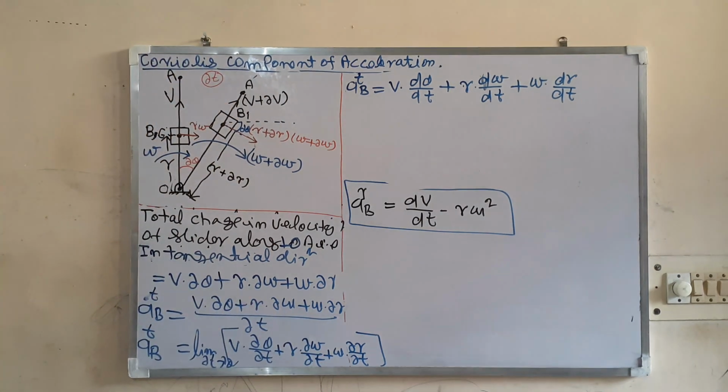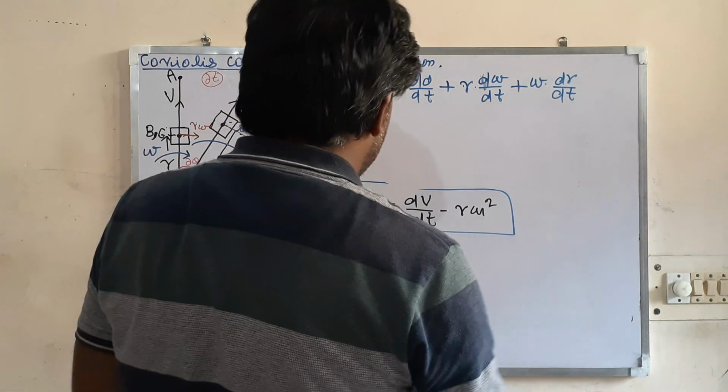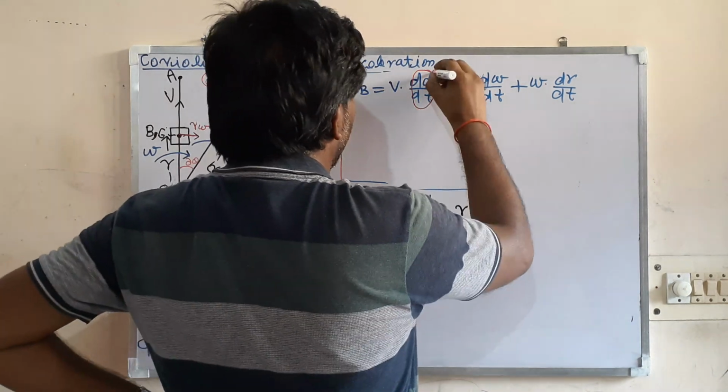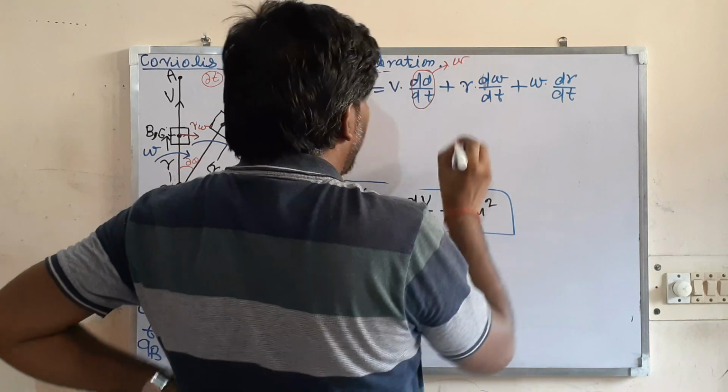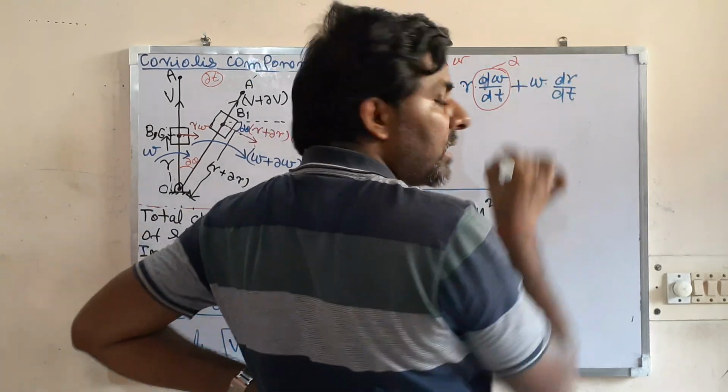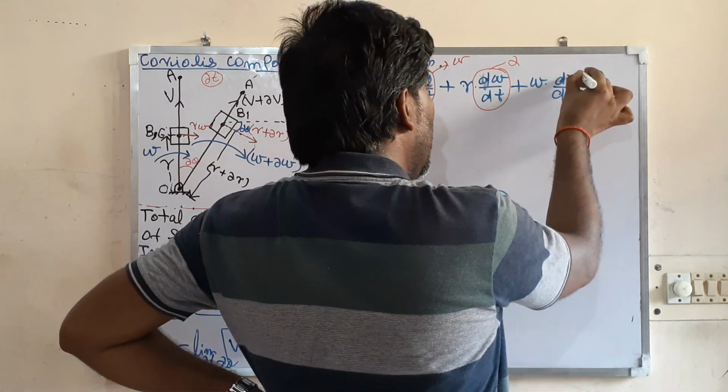Now let us see what each term is. d theta by dt is omega. d omega by dt, from the definition, is the angular acceleration alpha.